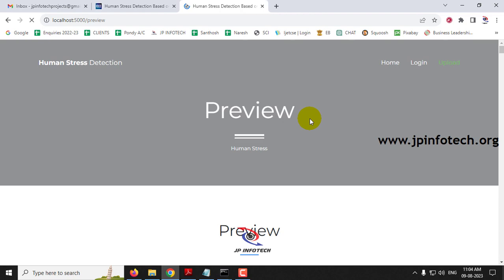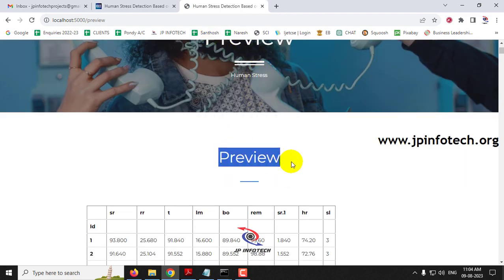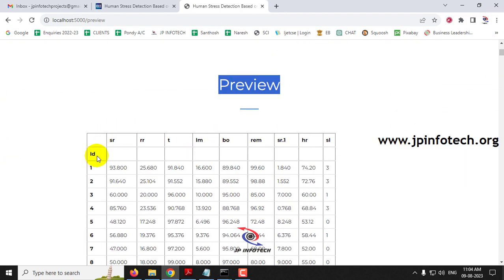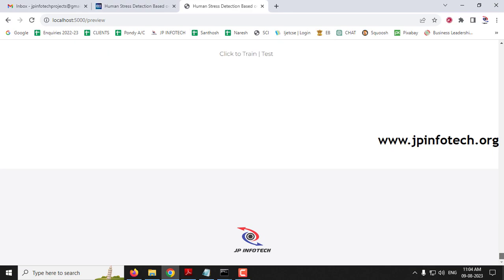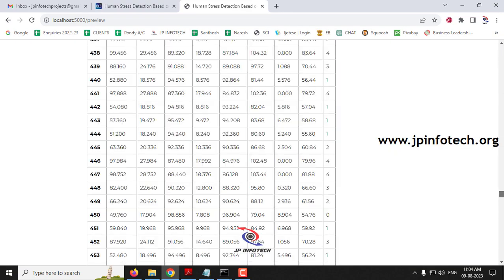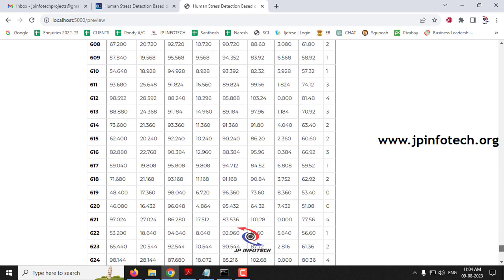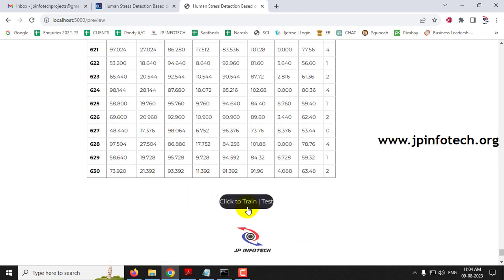Once after uploading, it will be navigated to the preview part where you can preview the data set. This is the same that we have shown you in the Excel part. You can scroll down and completely check it out. The complete data set has now been loaded into the preview part. At the end of the page you can find the click to train or test button. Just click this button.